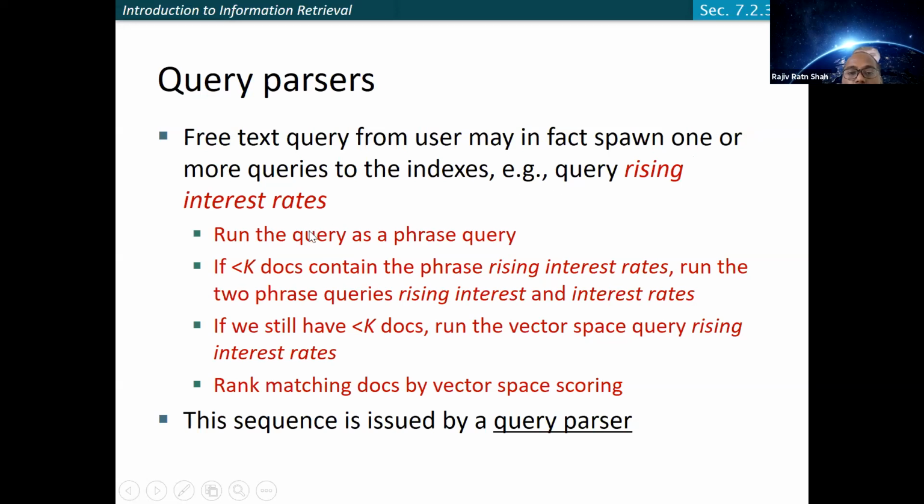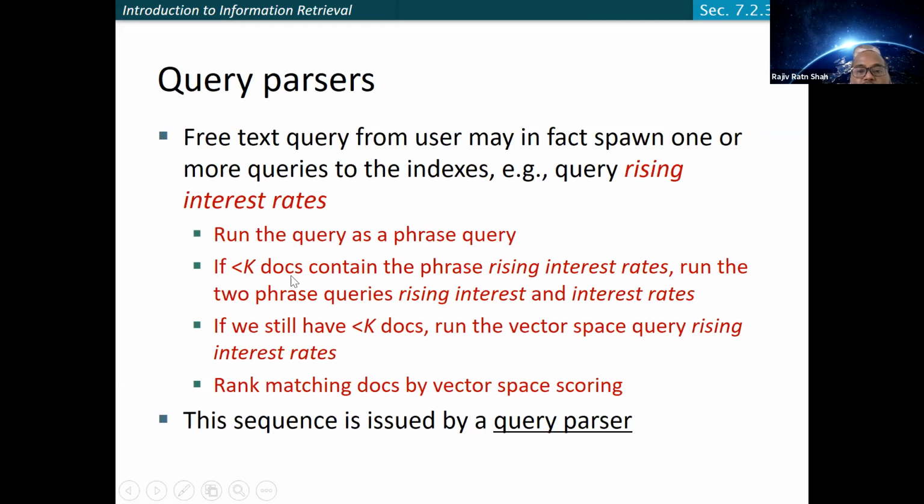For example, you can divide the query into smaller phrases, if it is not possible to get the documents for the whole phrase. So for example, run a query as a phrase query.